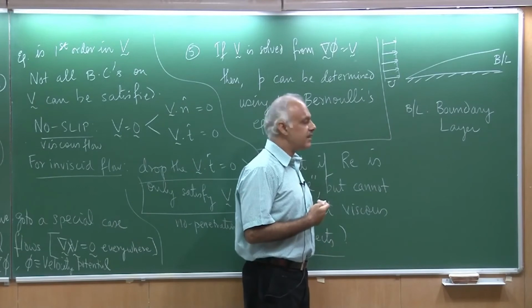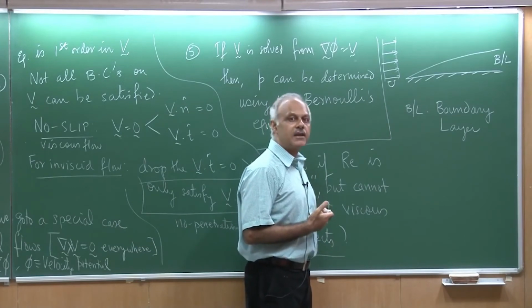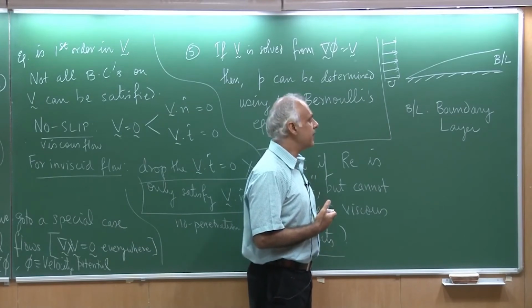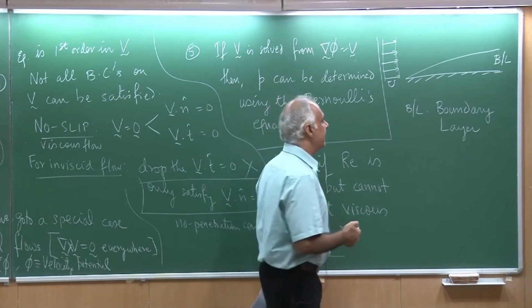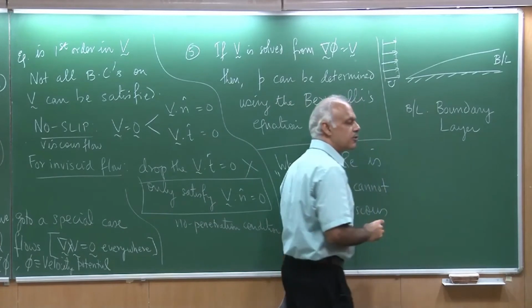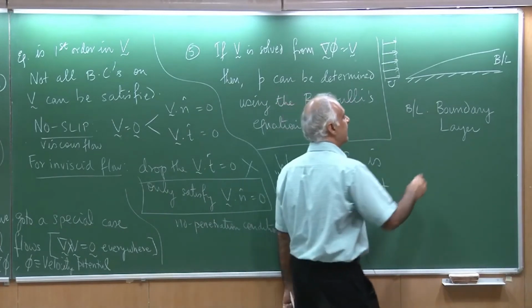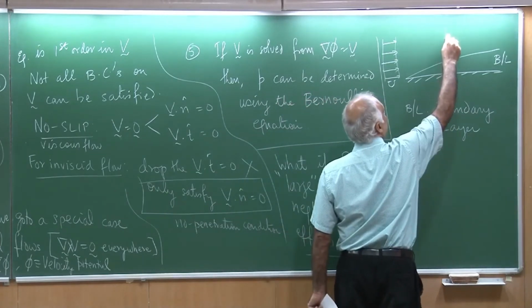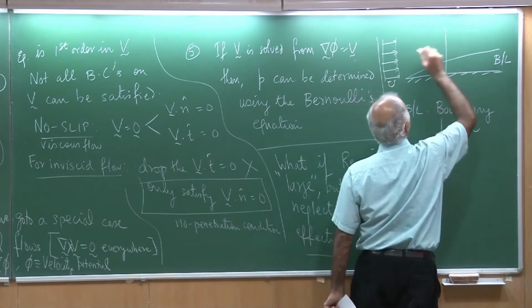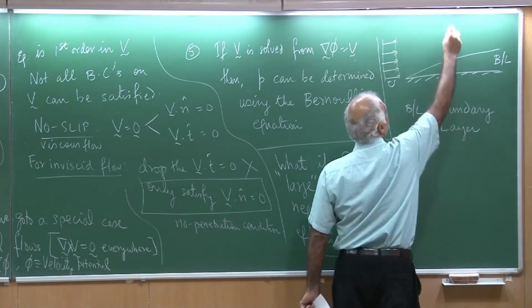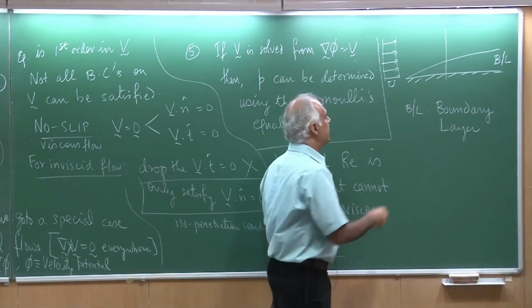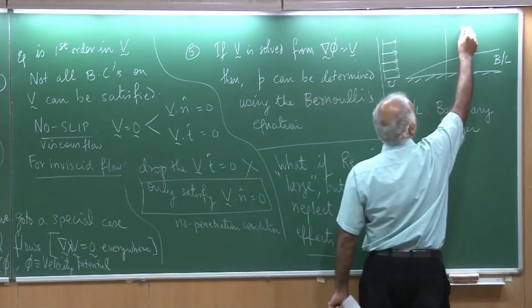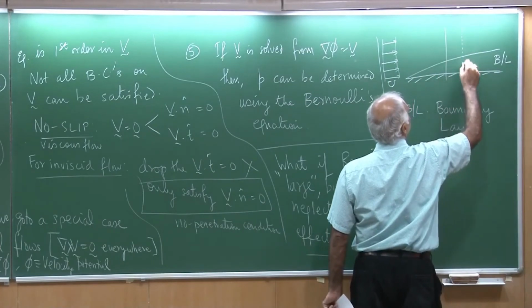So this, you can imagine, comes from experimental observations, when people have made measurements, let us say in a wind tunnel or a water tunnel. If I want to sketch the velocity profiles, what is being said is that suppose I draw a velocity profile here. Far away from the plate in the lateral direction, I am going to get a speed which is exactly u. So let me trace the u here.